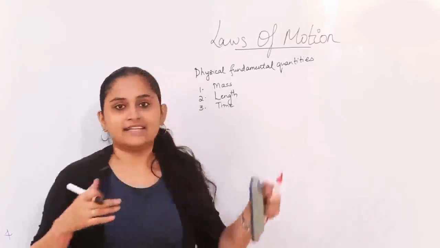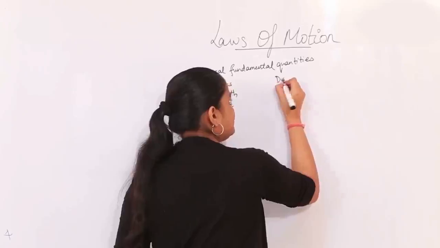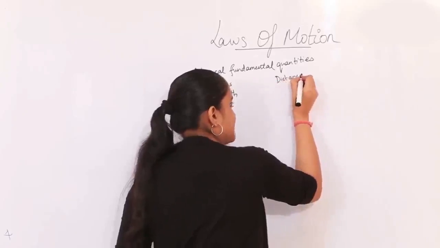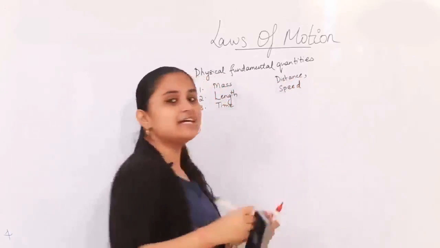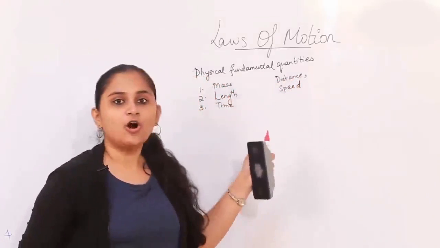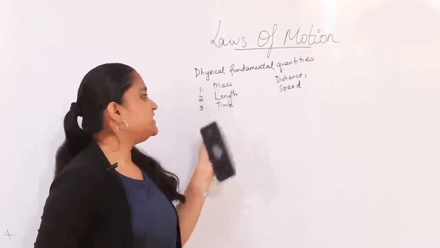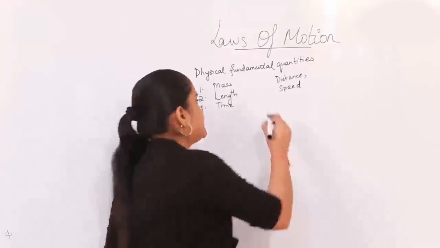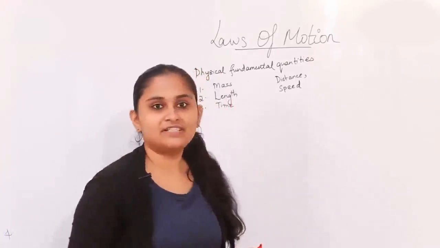rest of the other things like distance, speed, which are really helpful to talk regarding the motion, arise from these three fundamental quantities. And how are they related with the fundamental quantities?